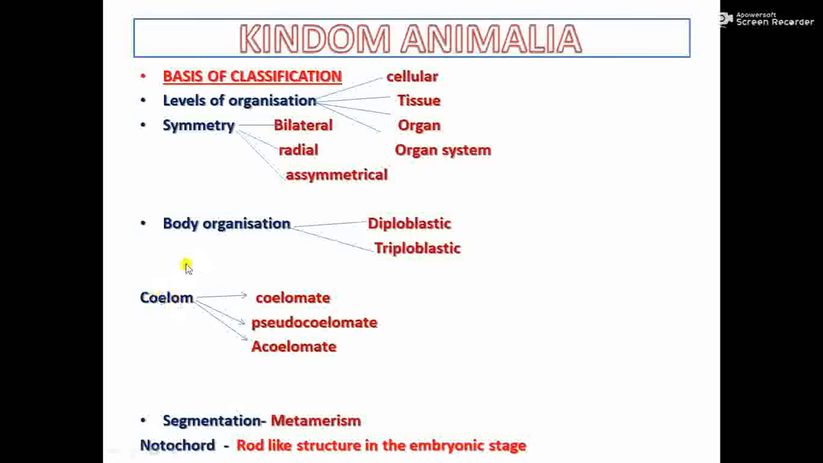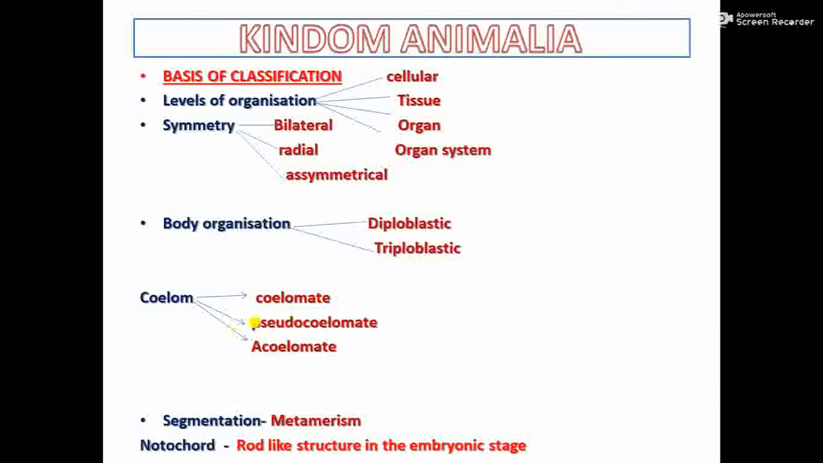Then the next basis of classification is coelom. Coelom means body cavity. A true body cavity is developed from the second germ layer, that is mesoderm. And when the body cavity is developed from mesoderm, they are called eucoelomate or true coelomate, or simply you can say coelomate. Coelomate means a true coelom. That means coelom is developed from mesoderm, so it is lined by mesoderm cells.